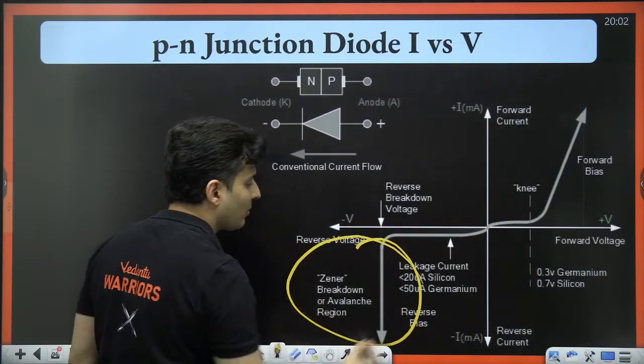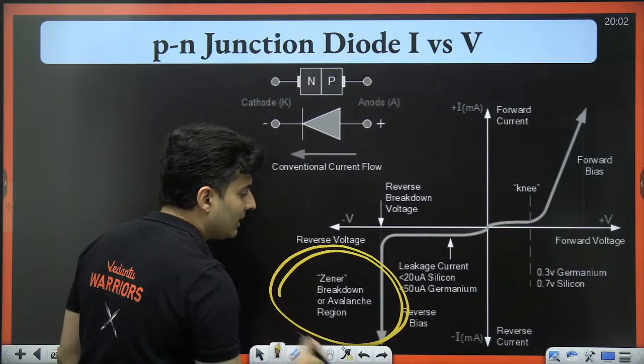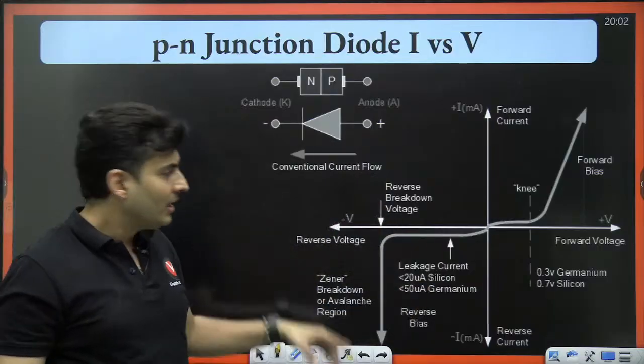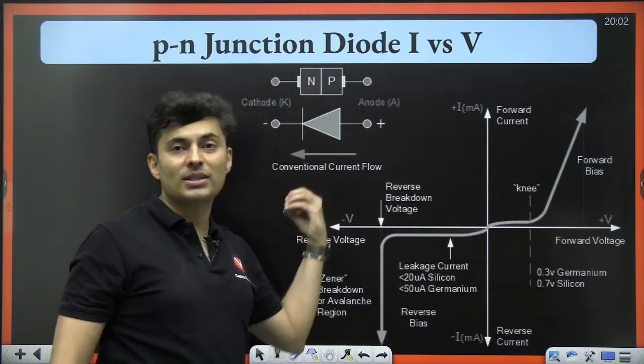So if I use this property and use the diode in this region, what I will ensure is the voltage never grows beyond a point. That is the concept which is used in the Zener diode.